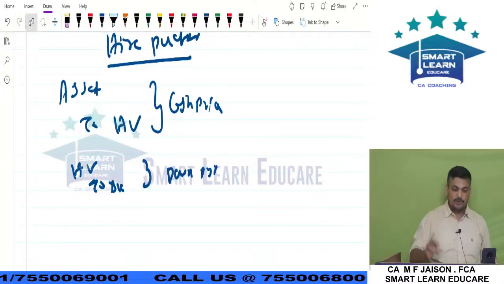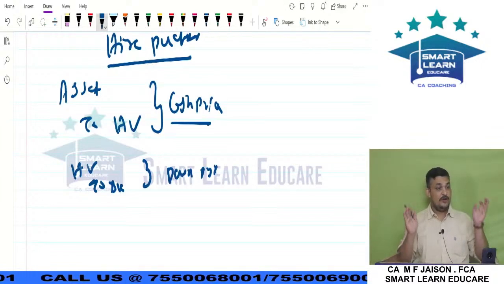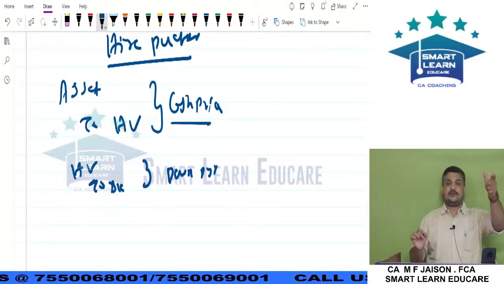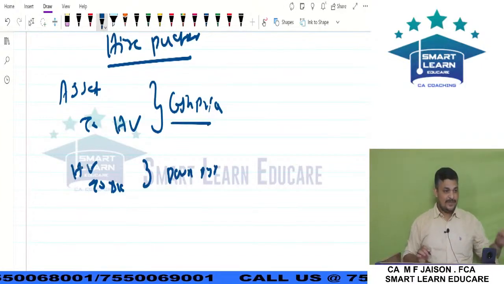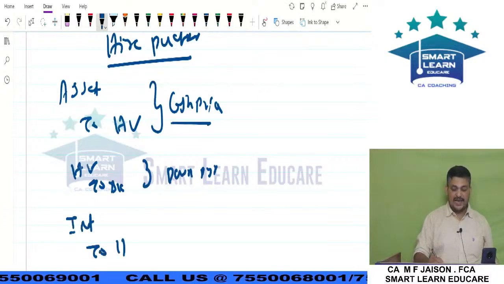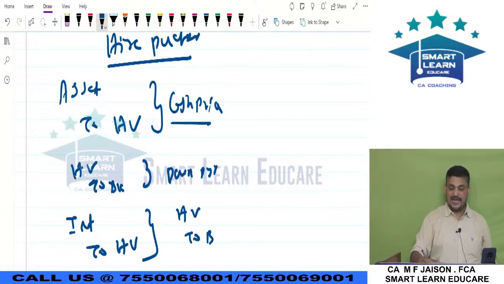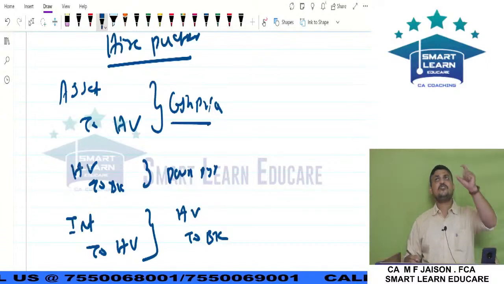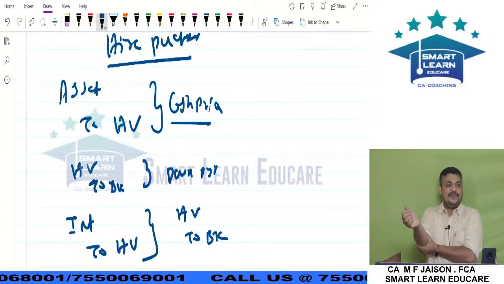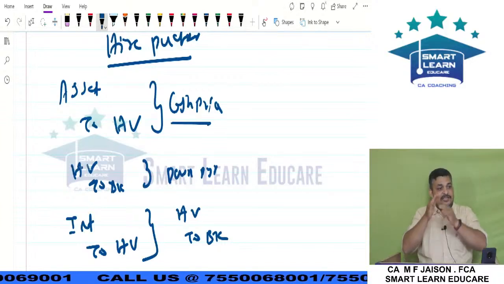By these two entries, we understand that this amount minus down payment is the actual loan amount, called the principal amount. On that amount, interest should be calculated at the rate given in the question. So you calculate interest. The entry will be interest to hire vendor. This is called the due entry for interest. Then you make the installment payment, hire vendor to bank. The installment may be uneven or even. Installment every year 1 lakh, or 1 lakh with respective interest. So it could be even or uneven.